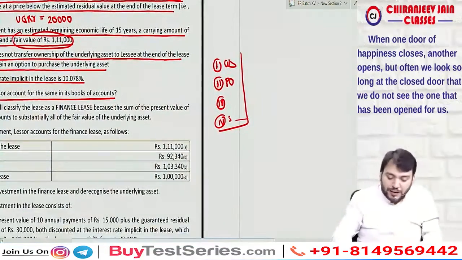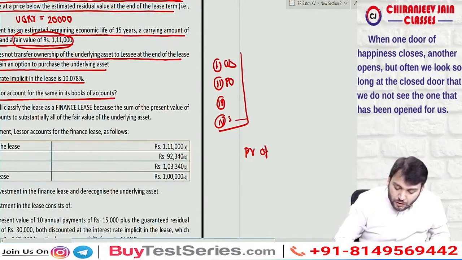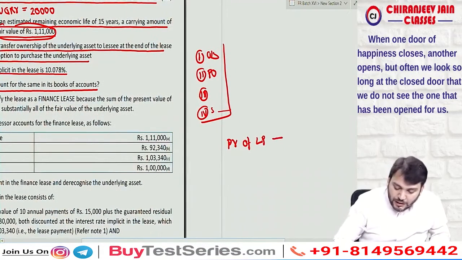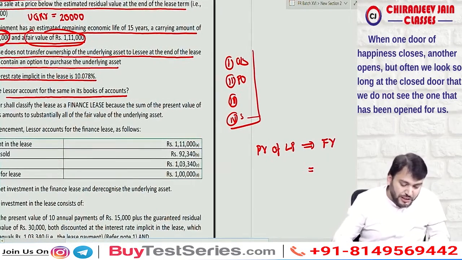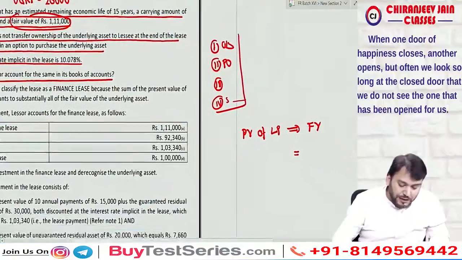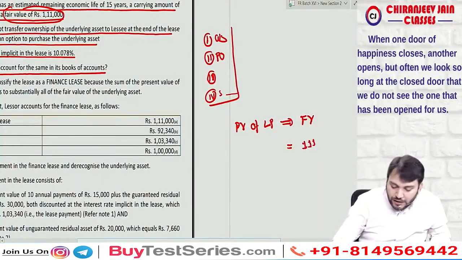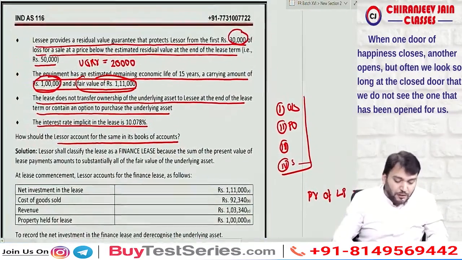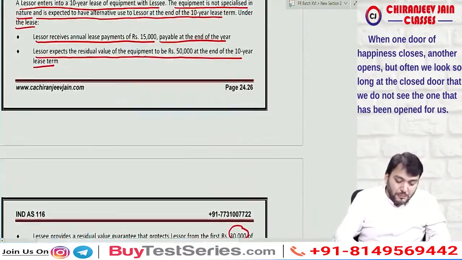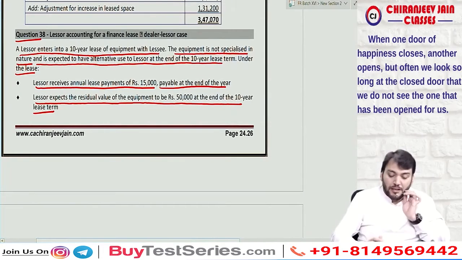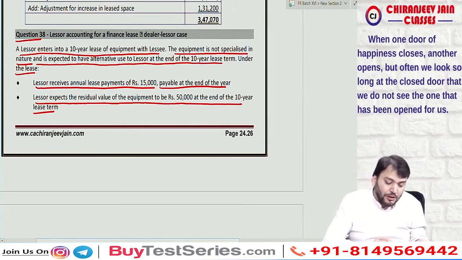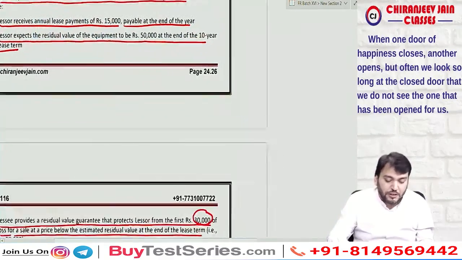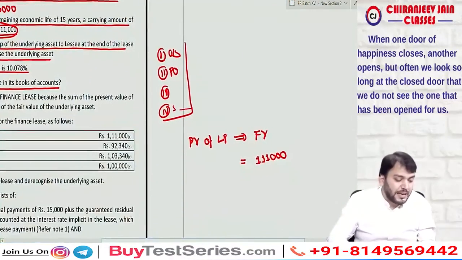Fourth point means we need to find out present value of lease payment and we should compare this with what? Initial fair value. So initial fair value is how much? Initial fair value is 1,11,000. I need to find out present value of lease payment. When I say present value of lease payment, this will include lease payment plus guaranteed residual value. So what is the lease receivable? Annual lease payment 15,000 payable at the end of the year.